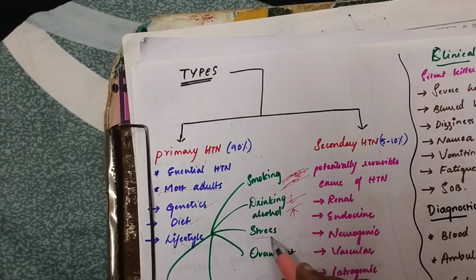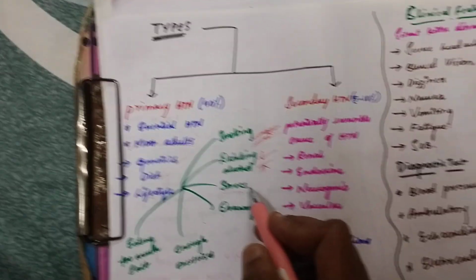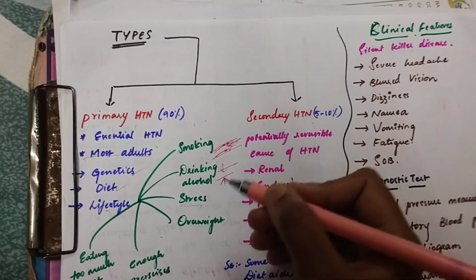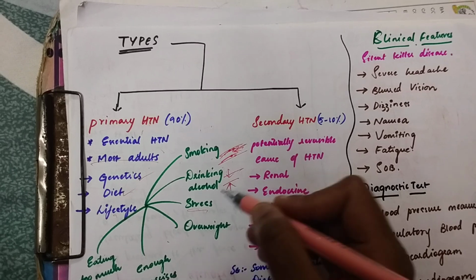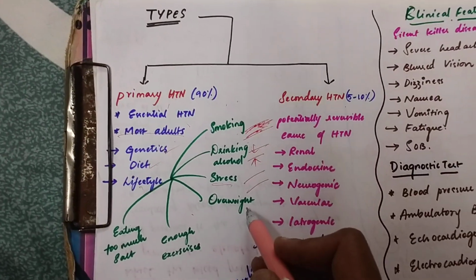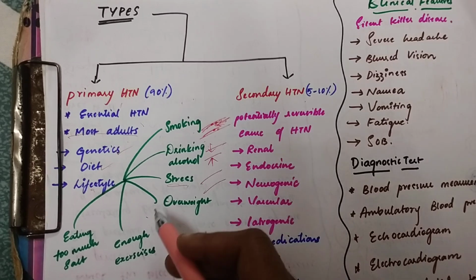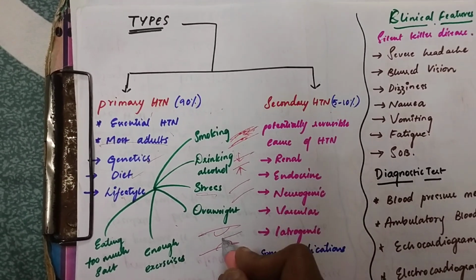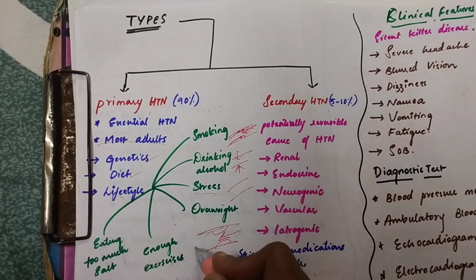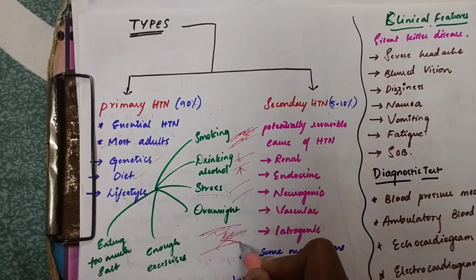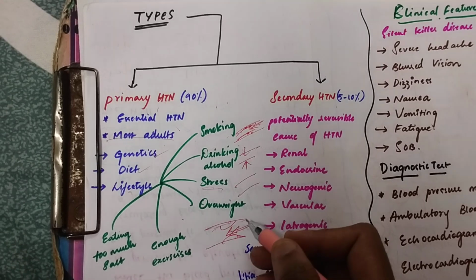Then coming to stress, when people are in stress, there is the sympathetic nervous system. I told you the sympathetic nervous system also causes vasoconstriction. Then coming to being overweight, we already know that if you are overweight, fatty cholesterol plaques will be there in the blood vessels and arteries, which obstructs the blood flow and raises the blood pressure.